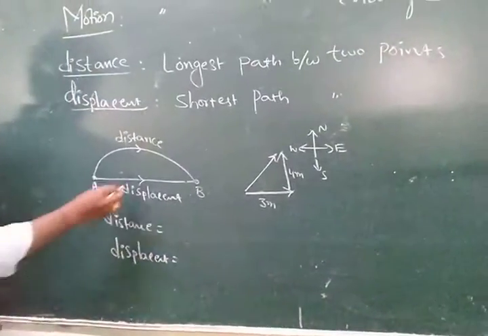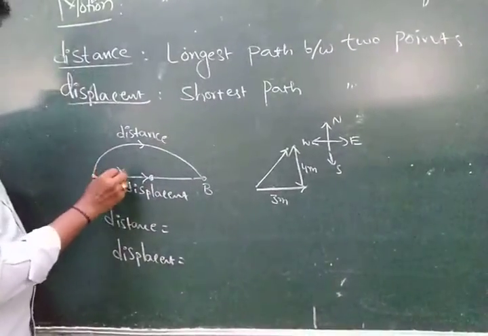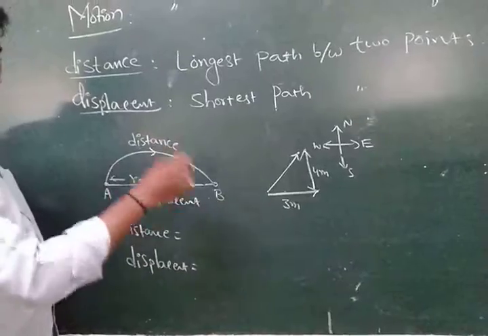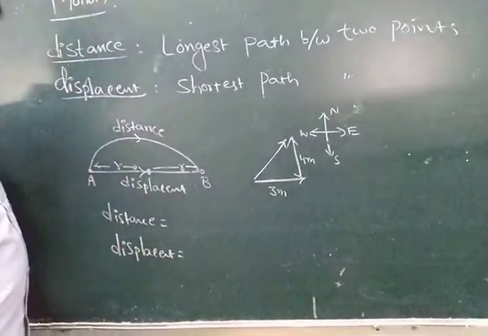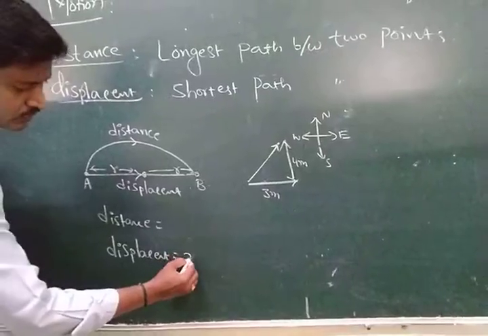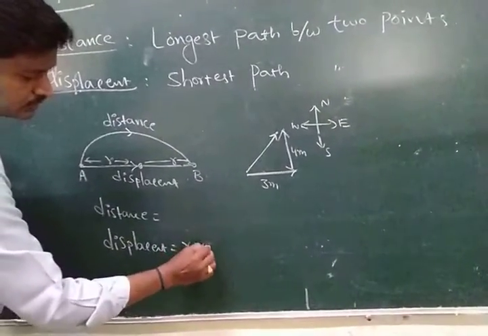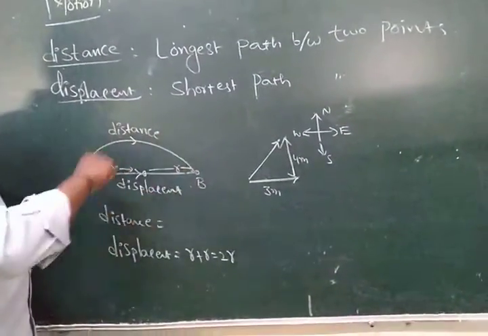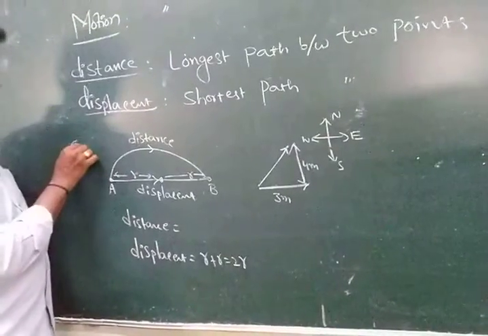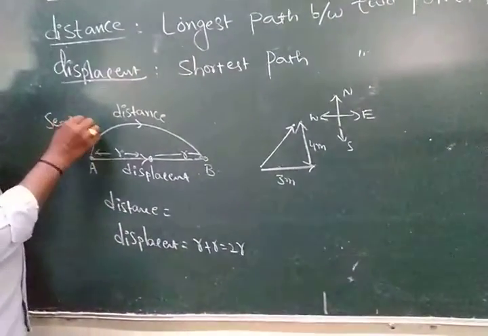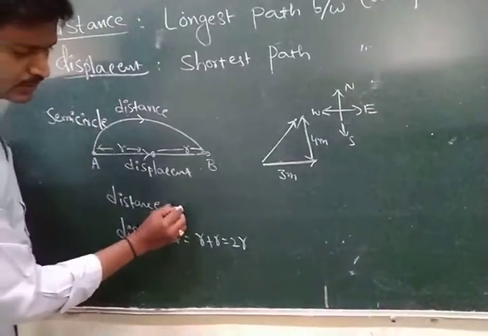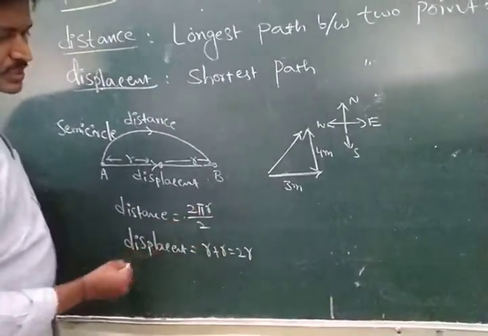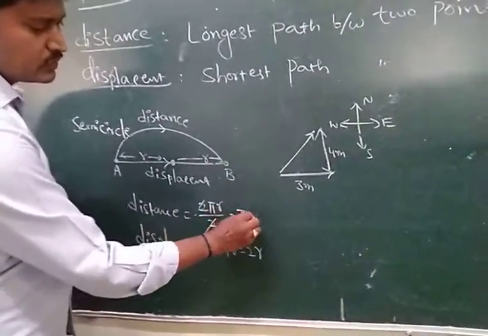Here, in this situation, R is the radius of a semicircular path. The displacement is equal to R plus R, that is equal to 2R. Next, distance is nothing but the semicircular circumference. The semicircular circumference is 2 pi R by 2, the total circle circumference divided by 2, therefore pi R.